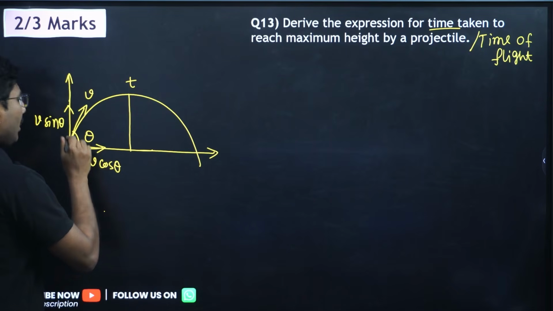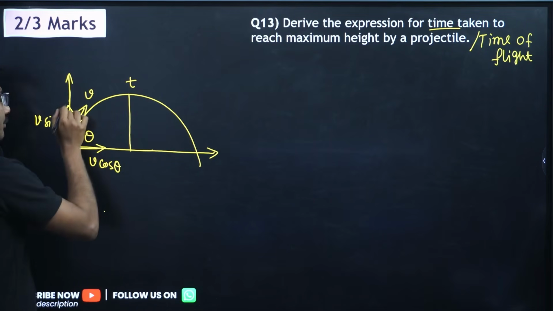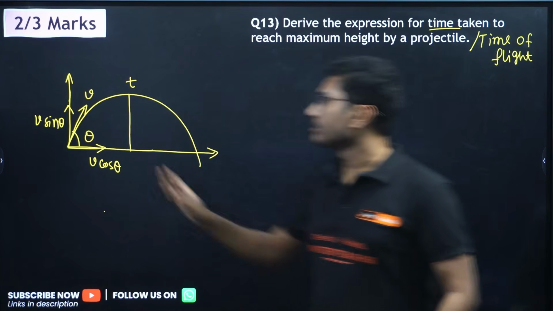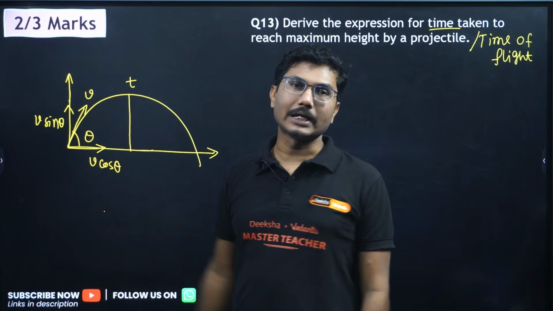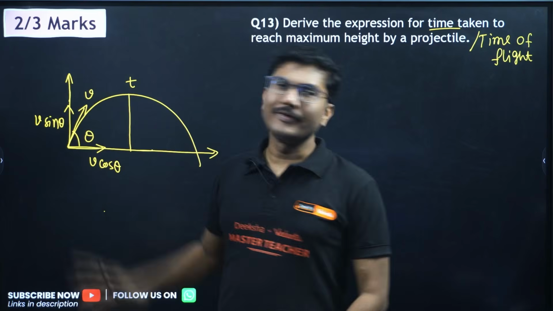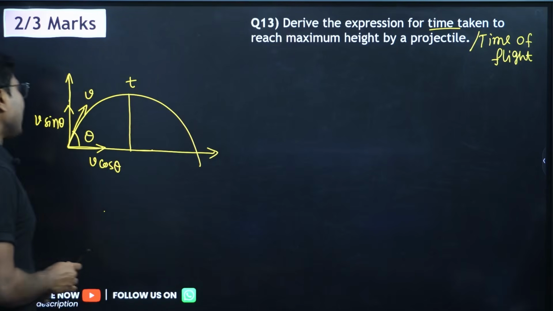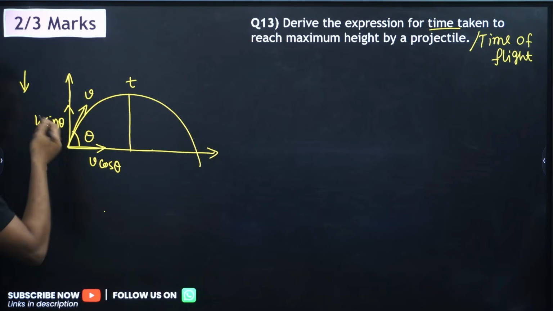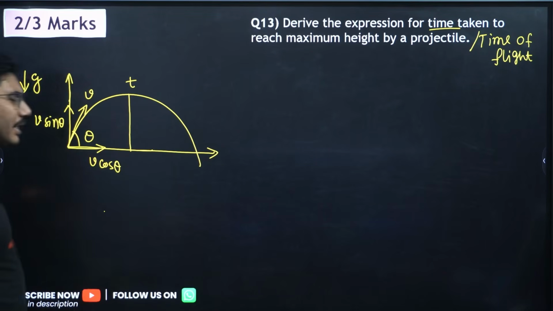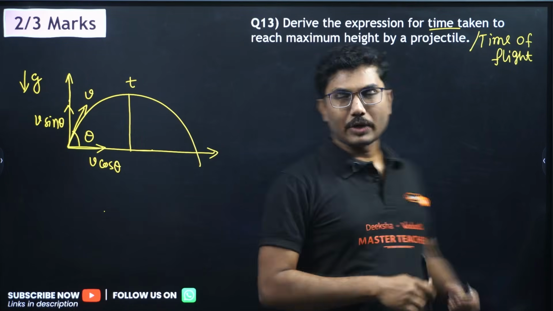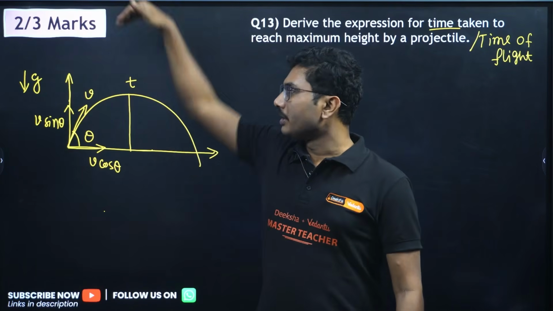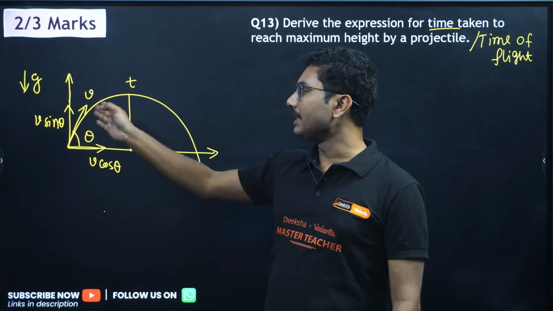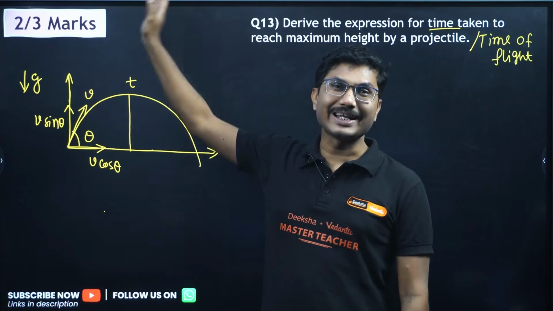First of all, if you throw a projectile, it gains height only because of the vertical component. In the vertical direction there is one more force acting, that is gravitation, and because of gravitation the object starts to decelerate. When it initially starts to move, gravity will try to pull it back, and because of that it will slowly slow down in the vertical direction.